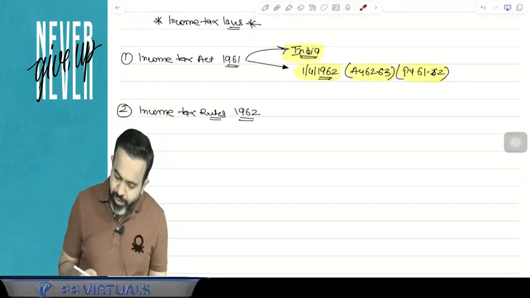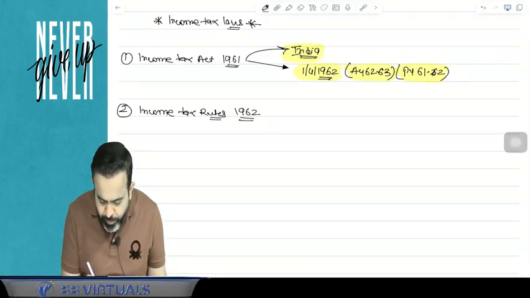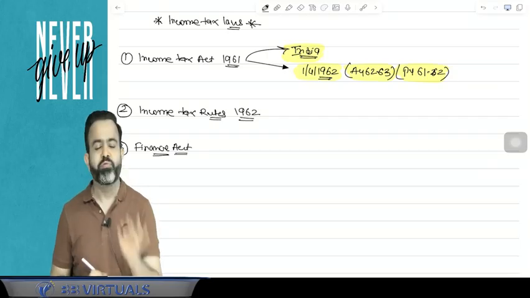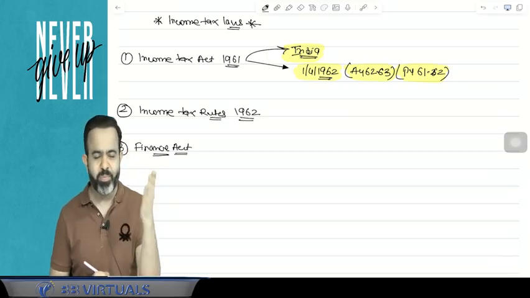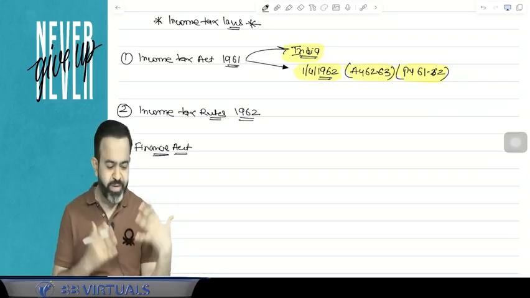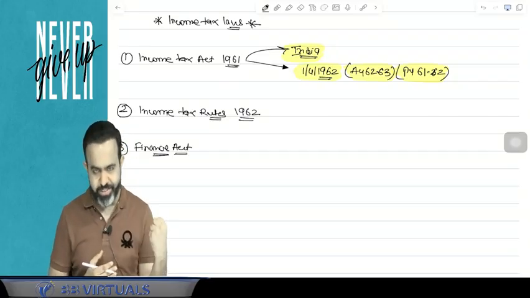And guys, these amendments are always made through the Finance Act. People also call it the Finance Act. Now guys, how does this Finance Act come into the picture?